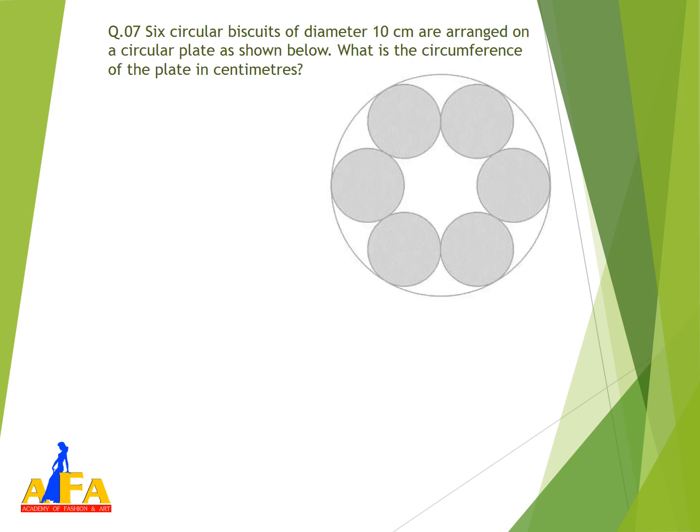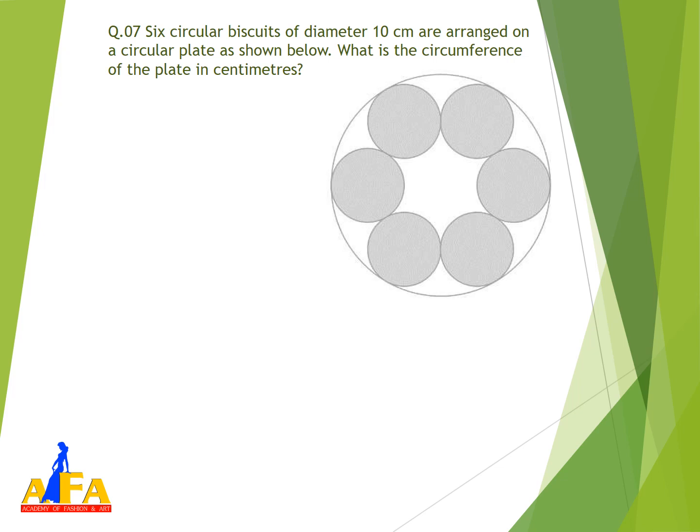Okay, the next one: 6 circular biscuits of diameter 10 centimeter are arranged on a circular plate as shown below. What is the circumference of the plate in centimeters? This question is based on the topic of mensuration, or geometry. Six biscuits are given.